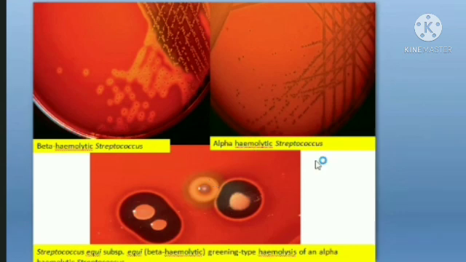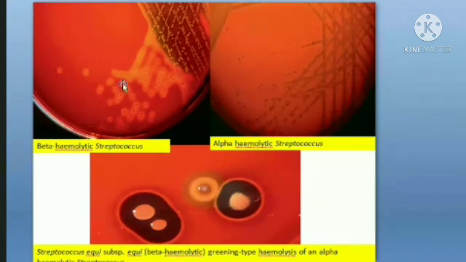But in alpha hemolytic streptococcus, a slight narrow zone of hemolysis is produced, but it is not visible enough; you cannot appreciate it as well as the beta hemolysis produced by streptococcus. So it is just the reverse of staphylococcus.